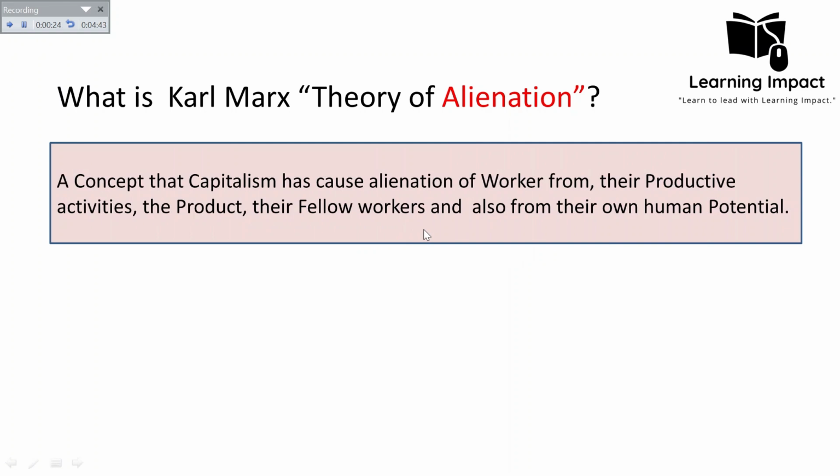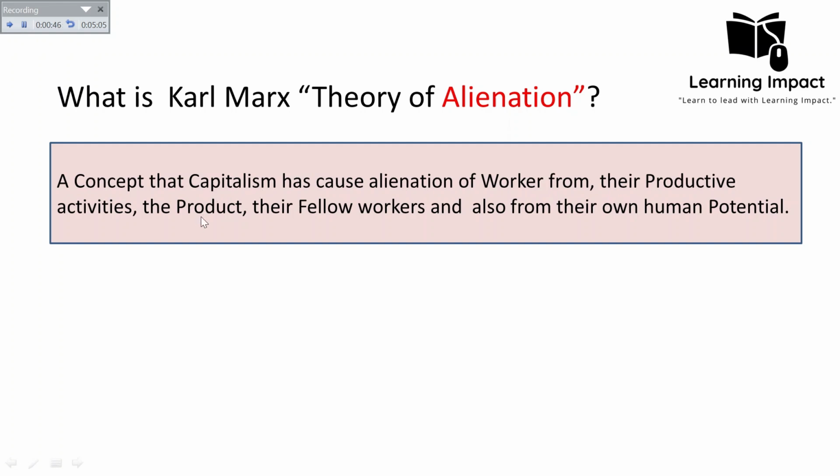This is the statement which he gave, that alienation refers to a concept that capitalism has caused alienation of what? Alienation of the worker. He discussed four types of alienation, which is mentioned in this definition. The worker has been alienated from their productive activity. That is the first type of alienation he discussed.